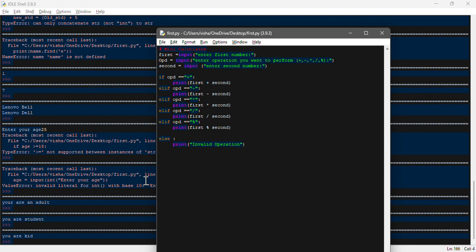So we need to first convert the numbers into a certain format, then it will work, otherwise it will not work. So we need to hit enter over here.